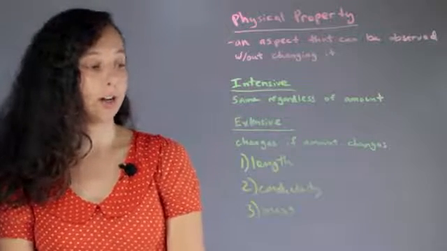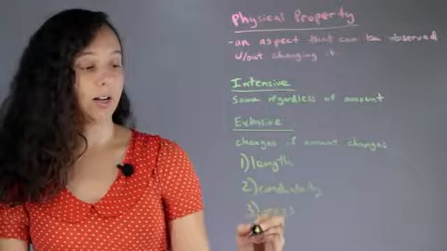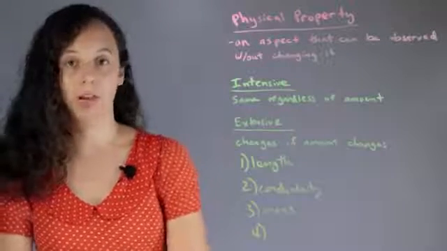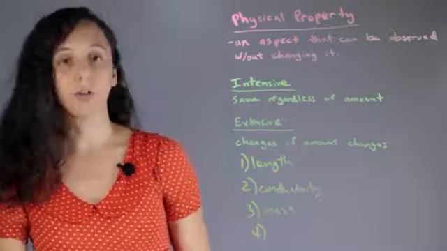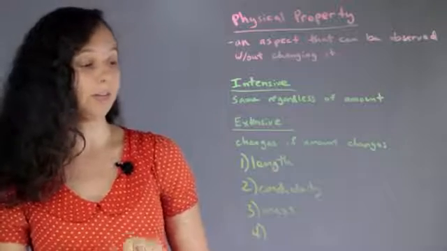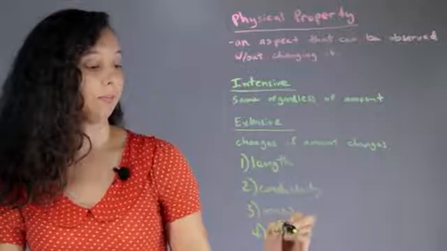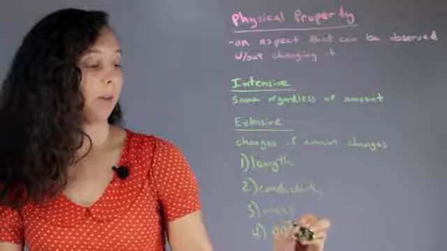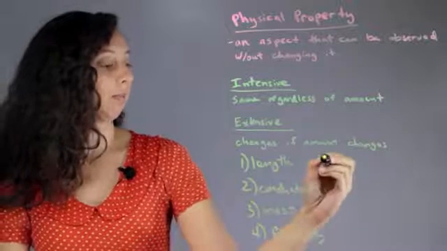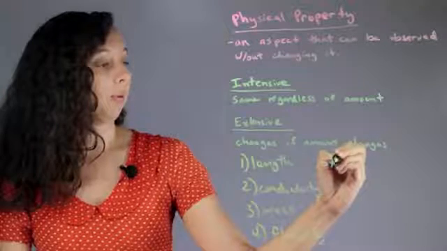So without stringing you along anymore, I'll give you the other 7. And of course, there are many, many more. These are just an example of 10. So we have flexibility. Don't have to do any chemical changes. Melting point.